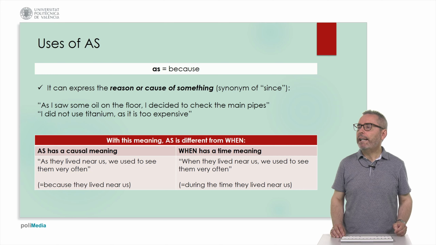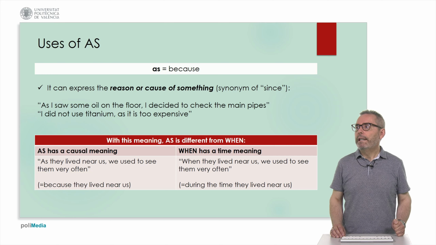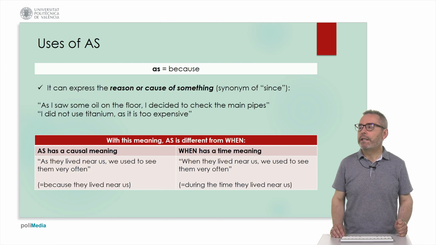Another meaning of as is because. It can express the reason, the cause of something. And in this case, it's the synonym of because and since. In the examples, as I saw some oil on the floor, I decided to check the main pipes. Or, I did not use titanium as it is too expensive.